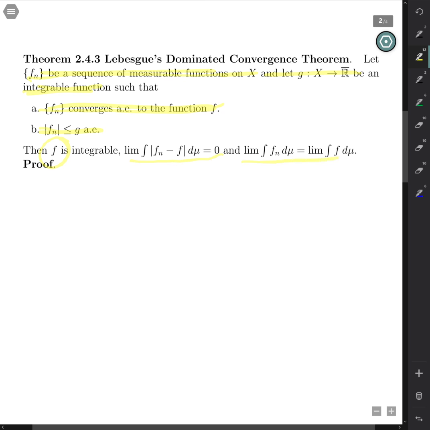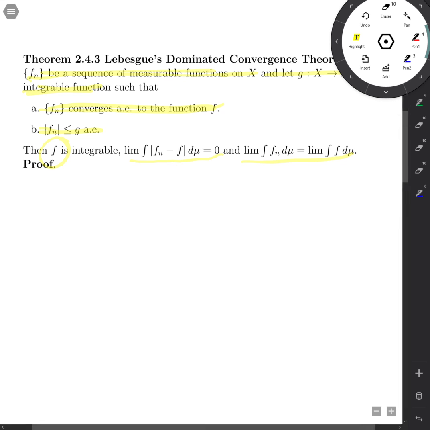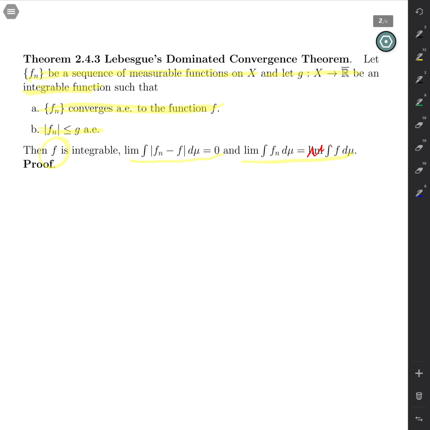And finally, that the integral of Fn actually converges to the integral of f. So I do have an error there. I didn't realize that. This should be gone. Right? Just that value. There's no limit over there. Well, it may be true to say that. It's a constant on the right-hand side.